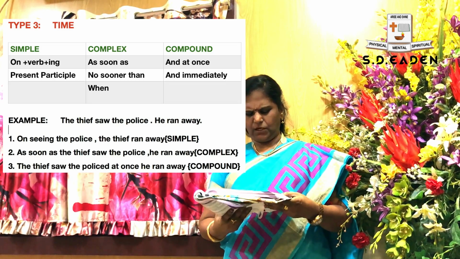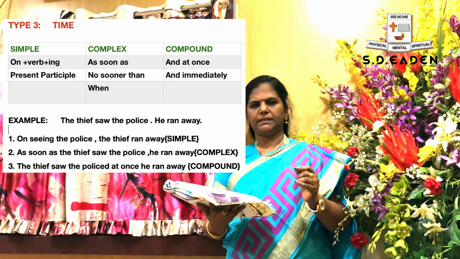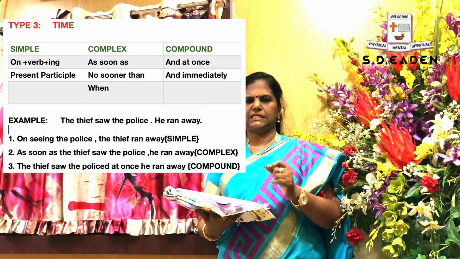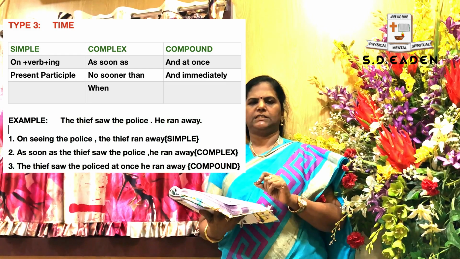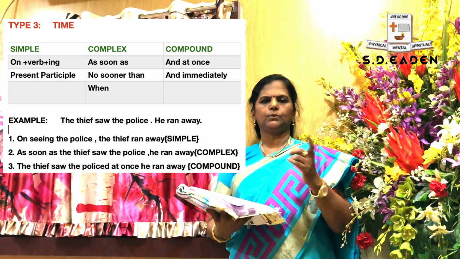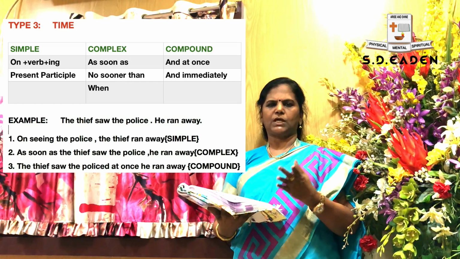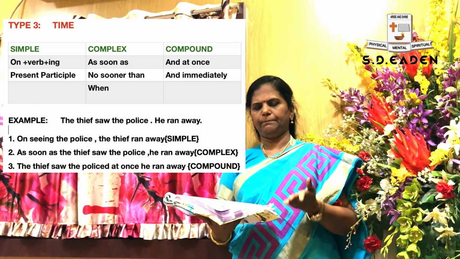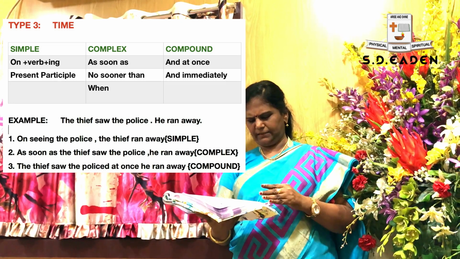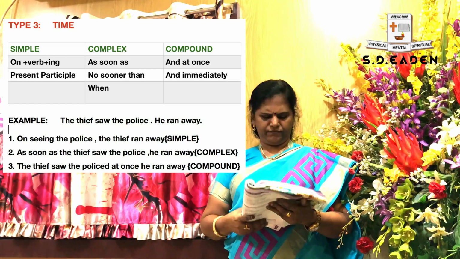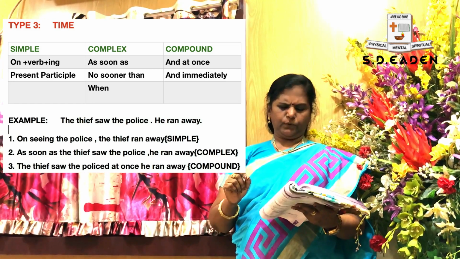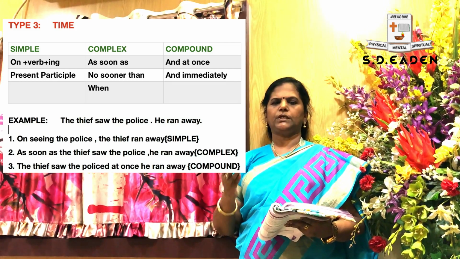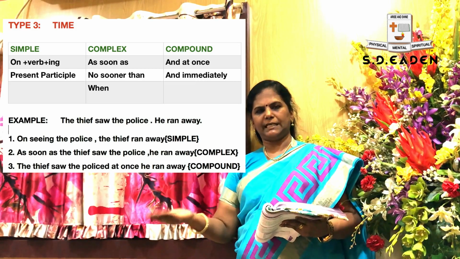Now change and see. On seeing. The thief saw the police. So saw, what is the root verb for saw? See. That verb plus ing. So you have to find out the root verb. Root verb means verb 1. Saw is verb 2. You have to convert it into the root verb, verb 1, see plus ing. On seeing the police, he ran away. On seeing the police, the thief ran away. Because in the first part, you are not mentioning the character, you have to mention the character at least in the second main clause.